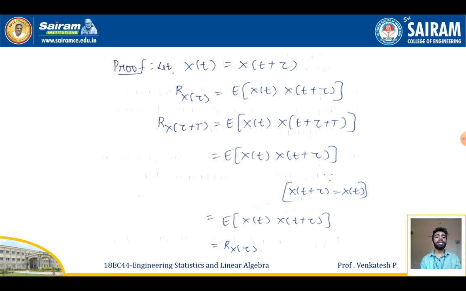So it will be equal to the expectation of x of t into x of t plus tau, since the value of x of t plus T is equal to x of t; I can rewrite it like this. So what do I get now? The expectation of x of t into x of t plus tau will be equal to Rx of tau. I got it. So after applying the periodic property, I'm getting that the autocorrelation function is periodic. That is, Rx of tau plus T will be equal to Rx of tau.